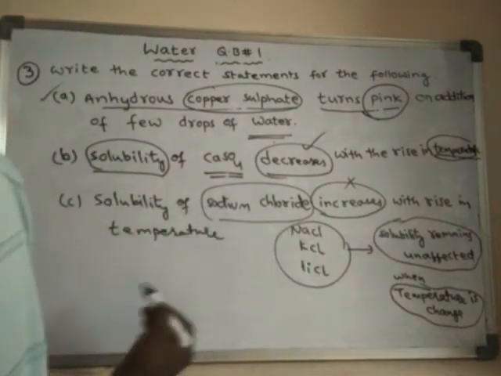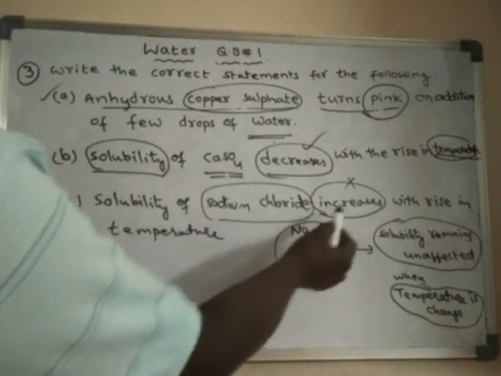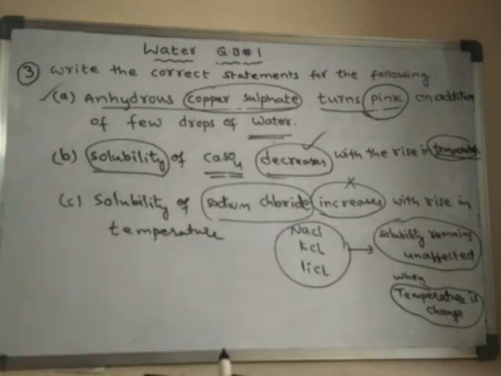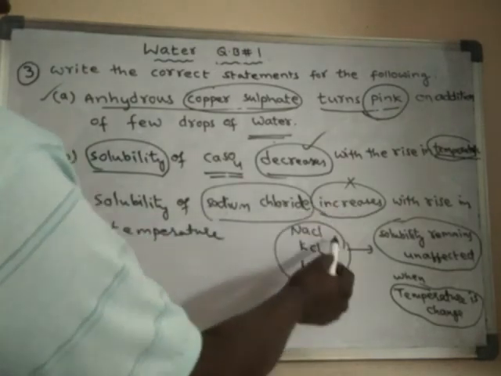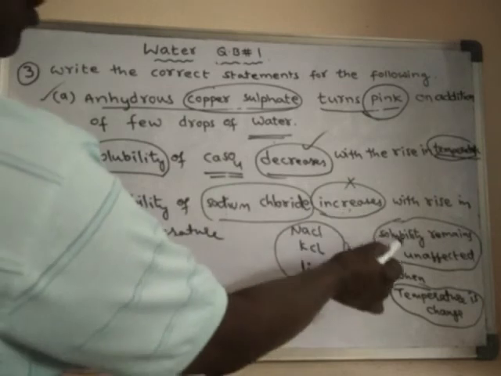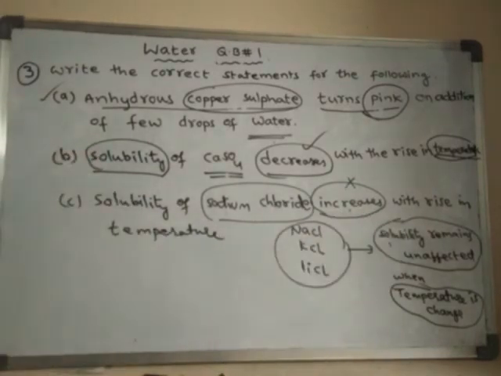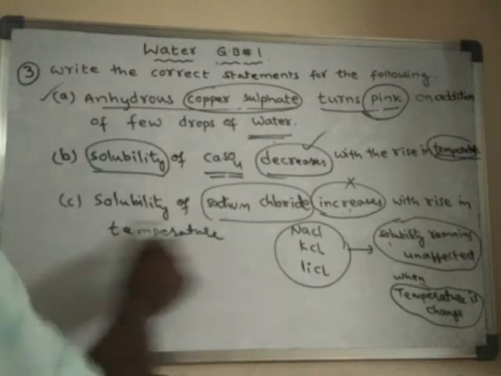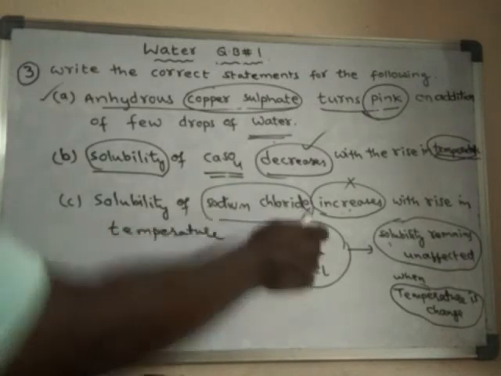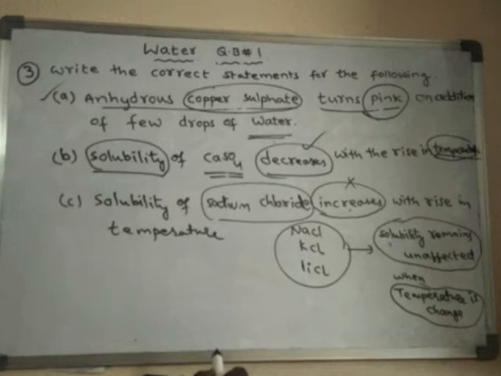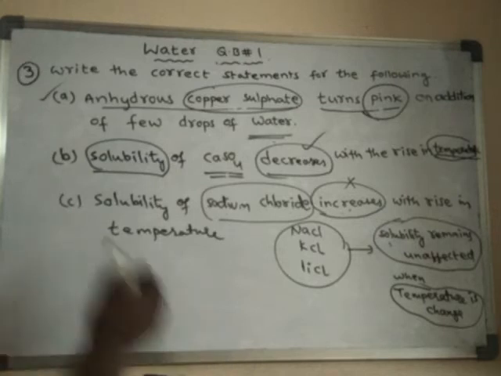So here sodium chloride is given and it says solubility increases. So that is wrong. What we have to do is change this one like this: solubility remains unaffected. What is the correct answer? Solubility remains unaffected with the rising temperature. So that will be the correct answer for this one.